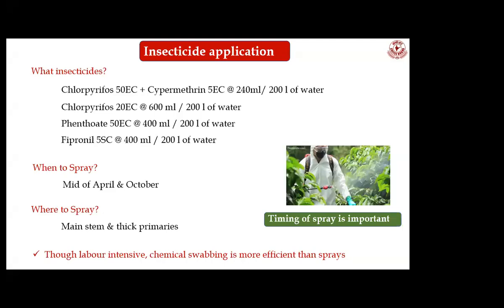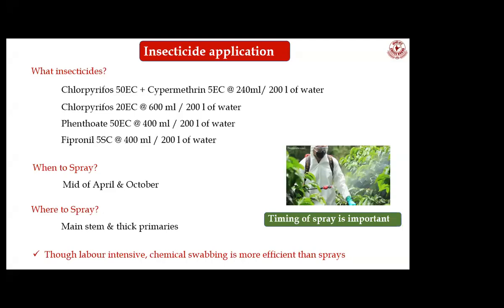Then where to spray? The white stem borer lays eggs on the stems and thick primaries only. So you need not cover the entire plant with insecticides. We need to target the main stem and thick primaries. Instead of spraying, you can also go for swabbing.